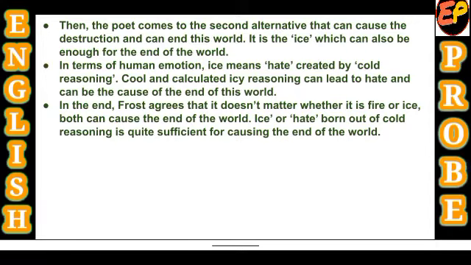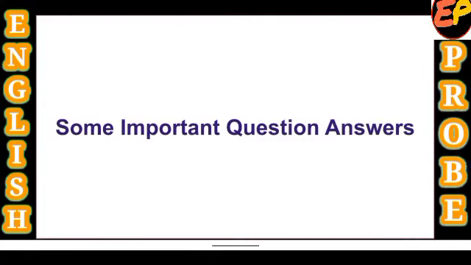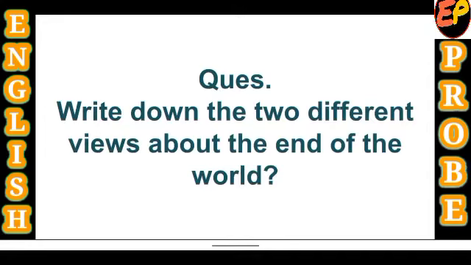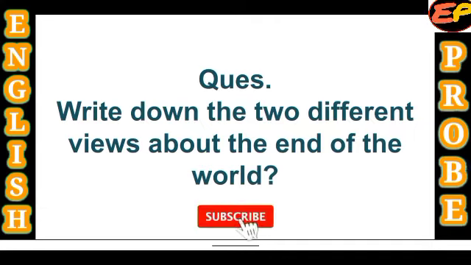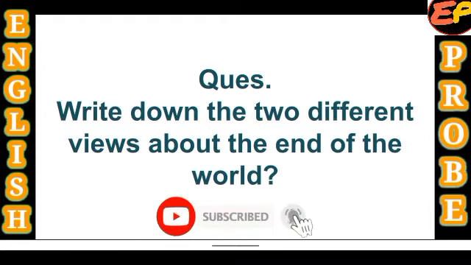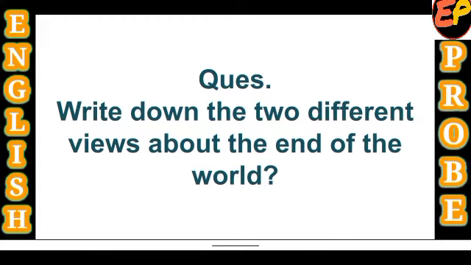After that, let's talk about some important points. We have discussed the important points. Now let's discuss some important questions and the way to write their answers. Let's begin with the questions. The first question could be like this. Write down the two different views about the end of the world. What are the two different views of the people about the end of the world? As we have discussed in the important points, you can write in the same way.